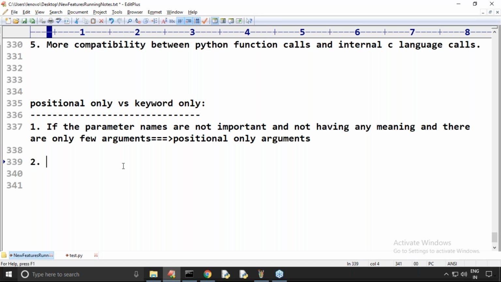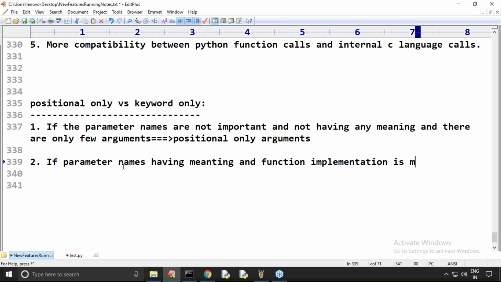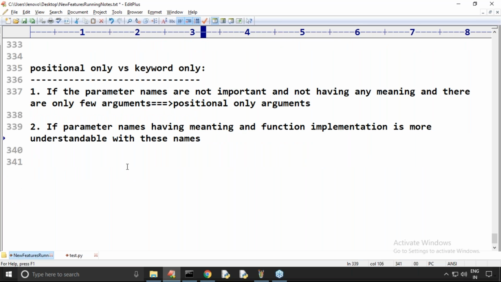Next, very important, sir. If the parameter names have meaning, and the function implementation is more understandable with these names, then the parameter names are important.